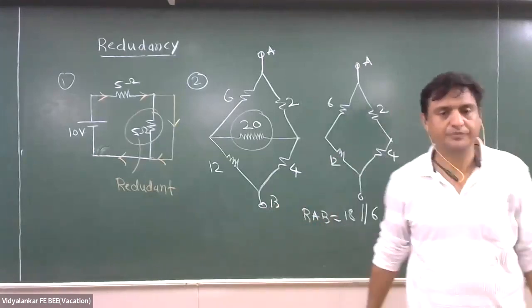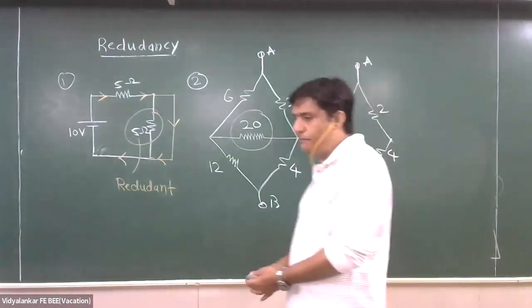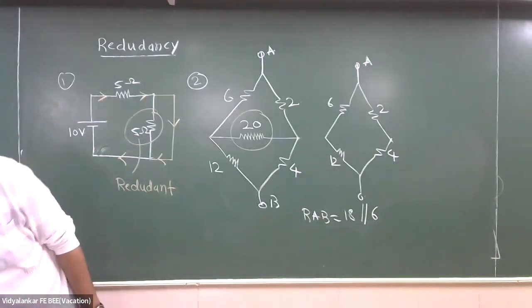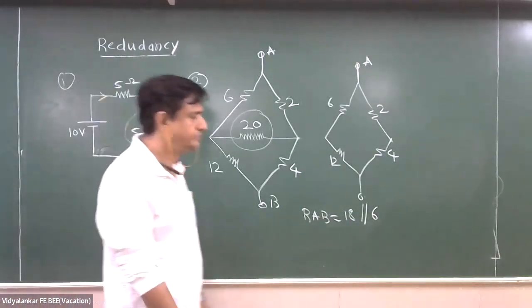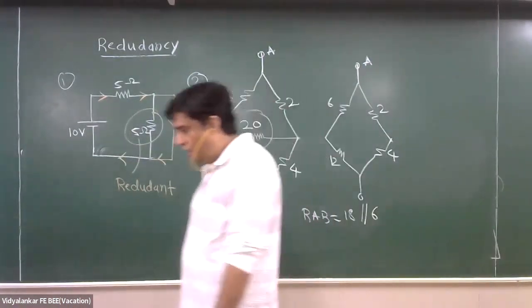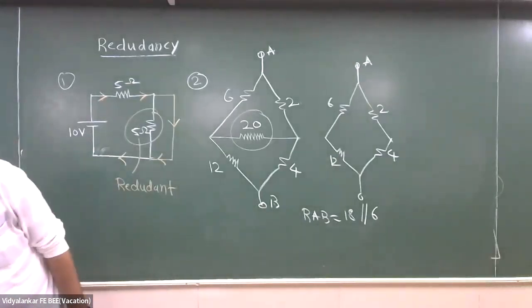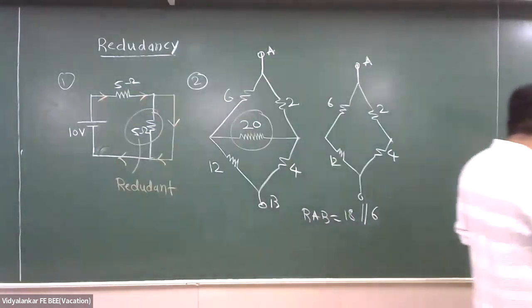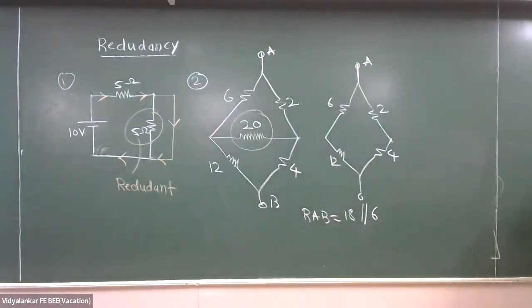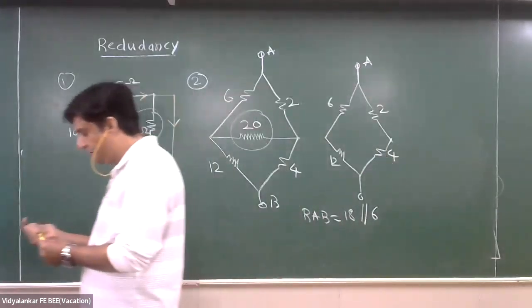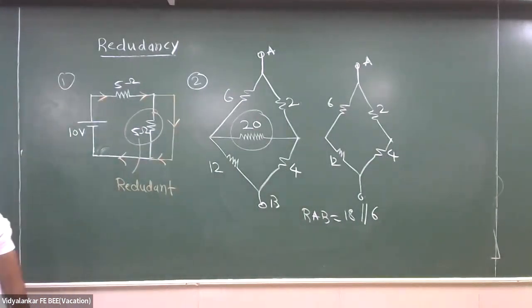Okay, so write down. In a balanced Wheatstone bridge, galvanometer branch resistance can be considered redundant.